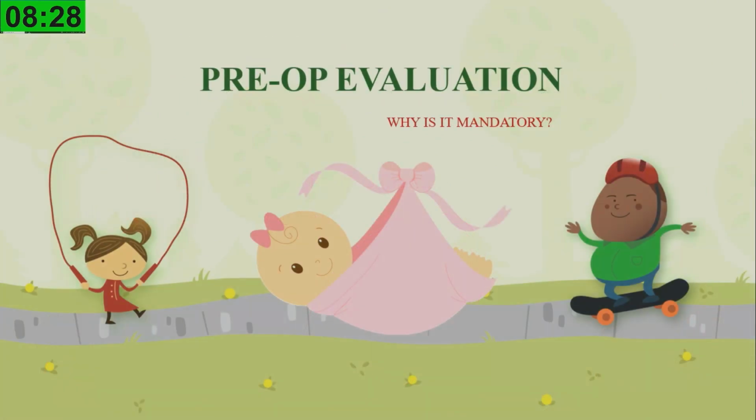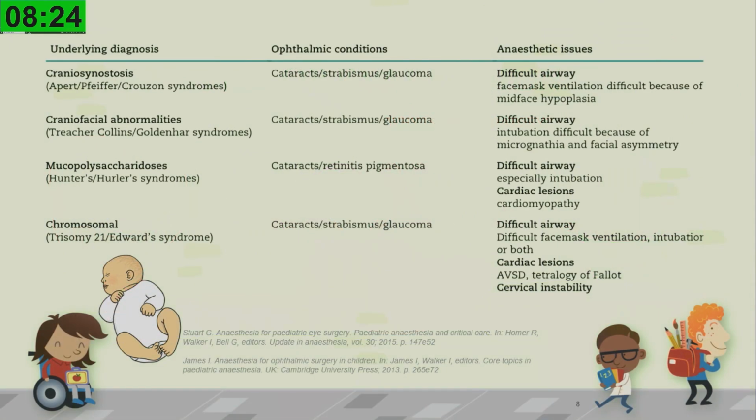So why is this pre-op evaluation mandatory in these kids? We know that a cataract, strabismus, or glaucoma diagnosis in kids is associated with an underlying diagnosis of some syndrome or other. And these syndromes can cause different anesthetic issues, including the difficult airway, difficult face mask ventilation, and many cardiac lesions.